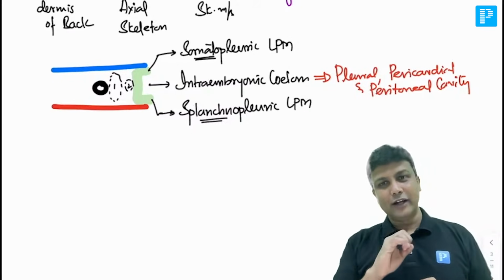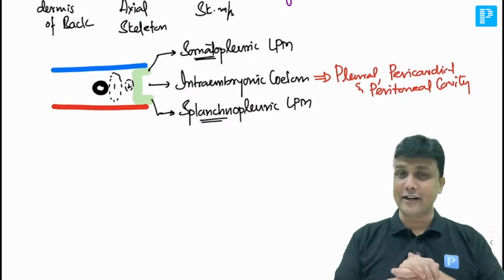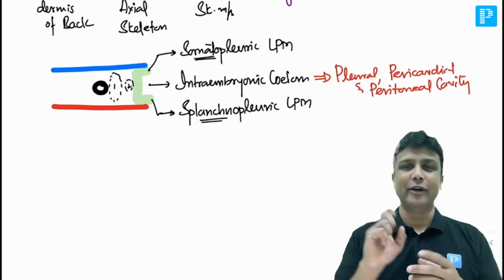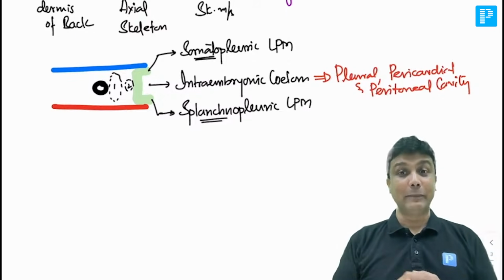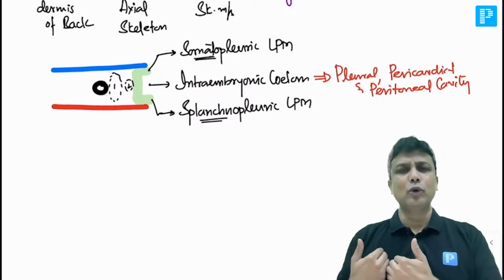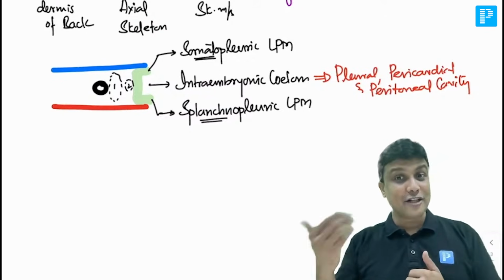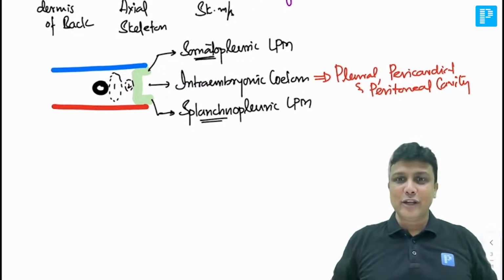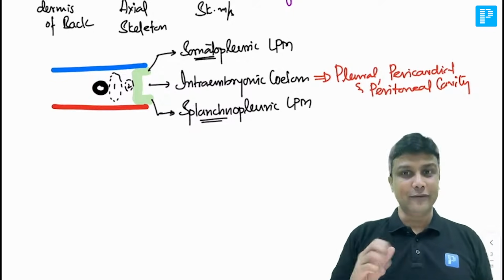Now right from school days, I think you have learned in your 11th and 12th standard also that all these cavities are surrounded by two layers. Outer one will be parietal, inner one will be visceral. है ना? For example, like pleura has got like two layers, parietal pleura, visceral pleura. Peritoneum has got like two layers, parietal peritoneum, visceral peritoneum.